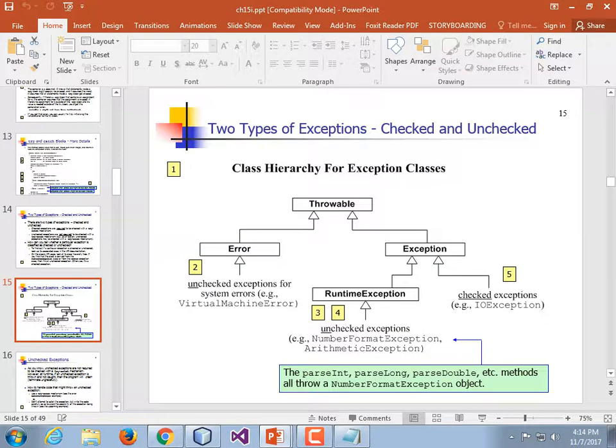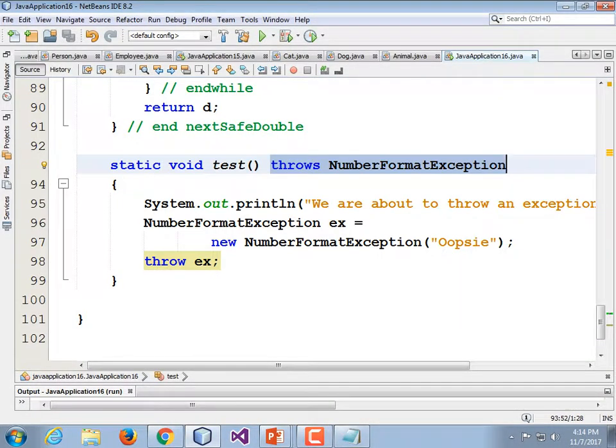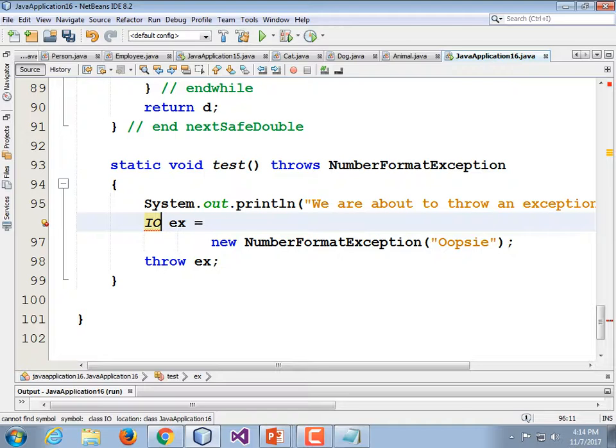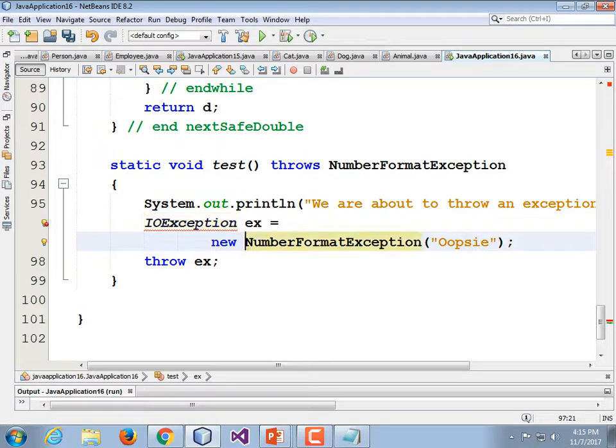We're going to try changing that exception to a checked exception. IOException is a checked exception, for example, according to this slide. So I'm going to go back to my code and test, instead of generating a NumberFormatException, it's going to be IOException ex is equal to new IOException ex. Is that too generic? Is it not going to let me generate that one?